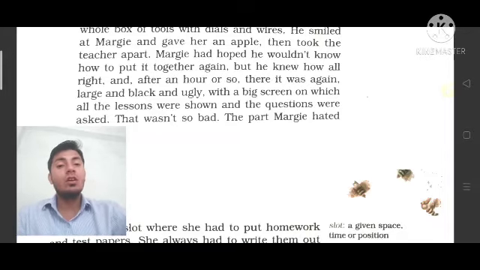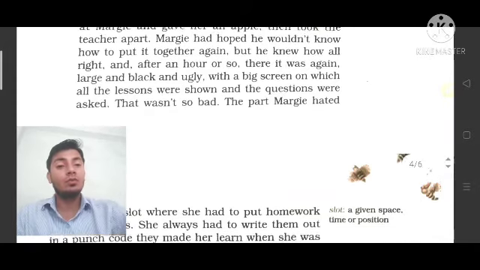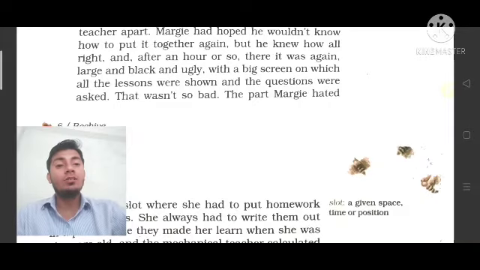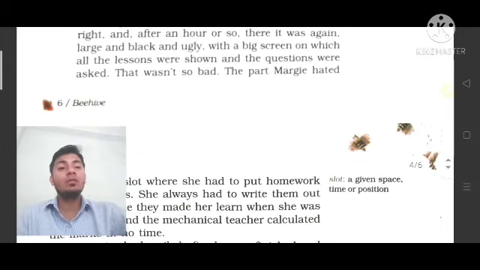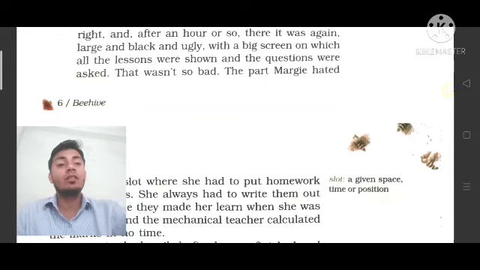So this was the reason: all the teachers, all the lessons, all the books were appeared on that, and the lessons were asked. That was not so bad, ये बात उतनी बुरी नहीं थी, यानी ये कंप्यूटर उतना बुरा नहीं था. The part Margie hated, और ये पार्ट जो था, part का मतलब over here, you can say, because she always hated this kind of studies.